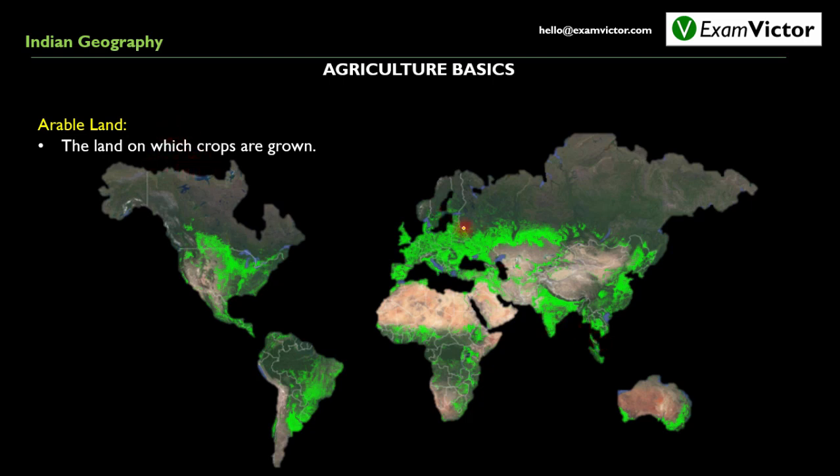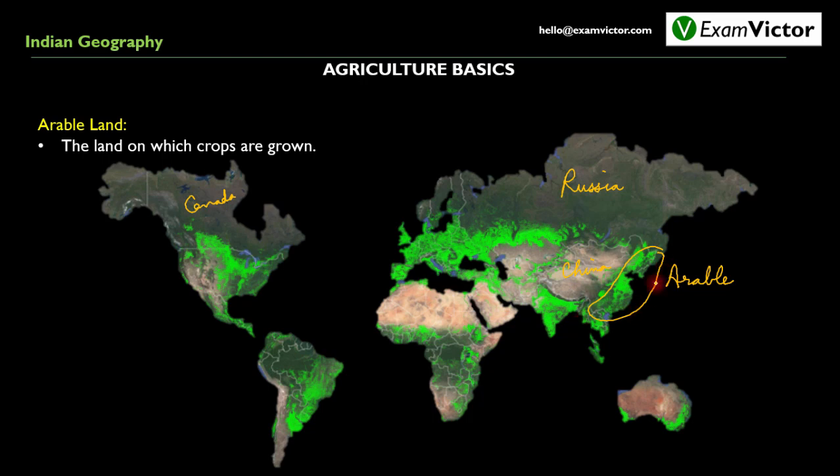If we move towards Europe, we will see a large chunk of these countries having land suitable for agriculture. Similarly, arable land exists in patches in Africa. If we talk about countries like Canada, there is a large area which has no arable land. The same is the case with Russia and China.